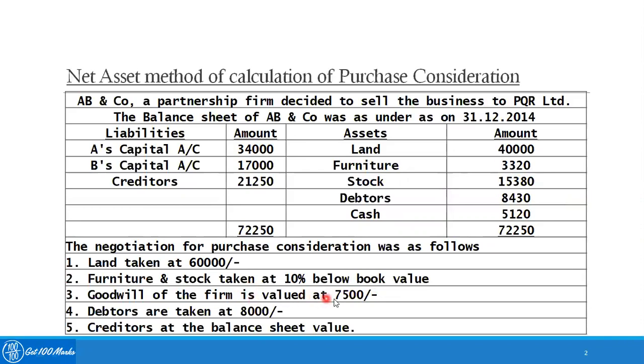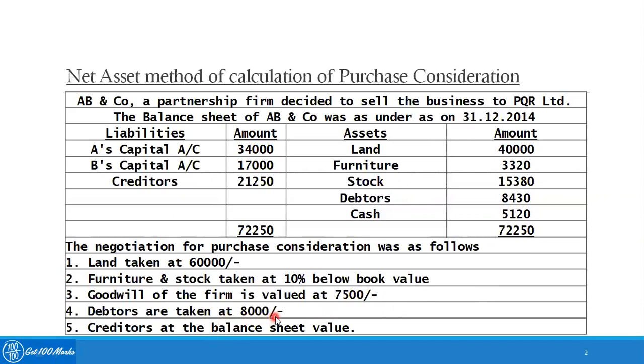Goodwill of the firm is valued at 7,500. Please notice the goodwill is not appearing in the balance sheet. Lot of times goodwill will not appear in the balance sheet of the partnership firm. Only when the firm is sold, the goodwill is valued. So in this case also, goodwill was valued when the partnership decided to sell to the company.